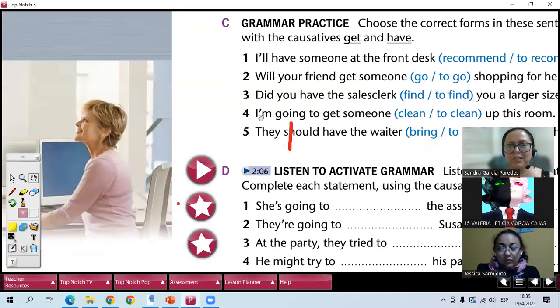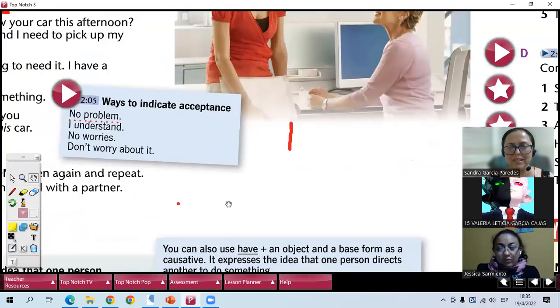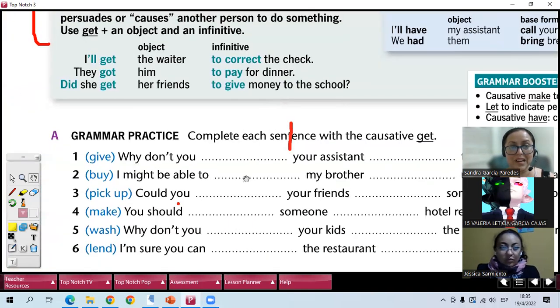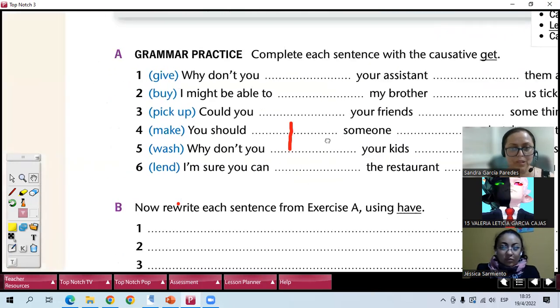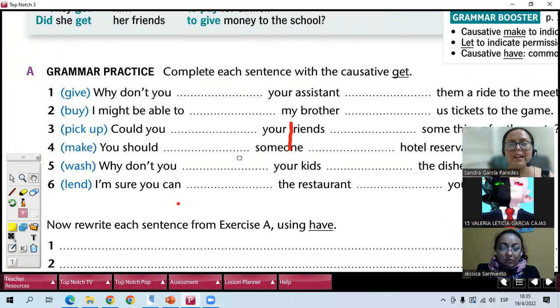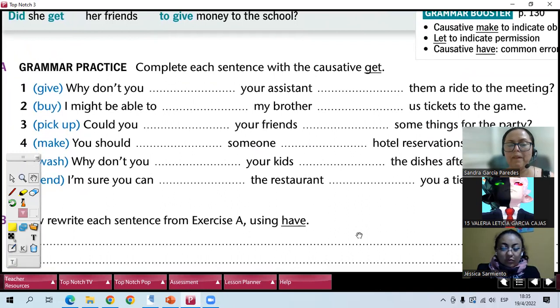Okay, let's have this one. I think this exercise, there are no more choices. Okay, number one, we use this just with get. So Valeria, you have to complete the sentences with the causative get.